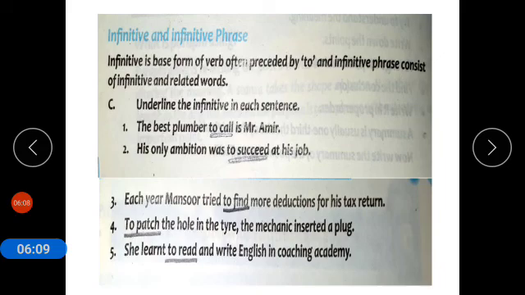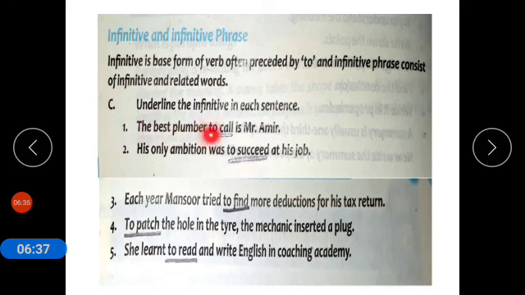So this grammar work will help you to solve your book exercises. So this is your book exercise. Infinitive and infinitive phrase. Infinitive is base form of verb often preceded by to. An infinitive phrase consists of infinitive and related words. Your exercise: underline the infinitive in each sentence. As you know, to plus verb is called infinitive. So it is very easy to understand.